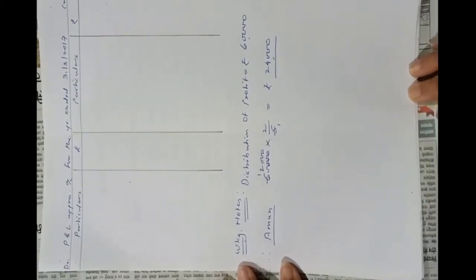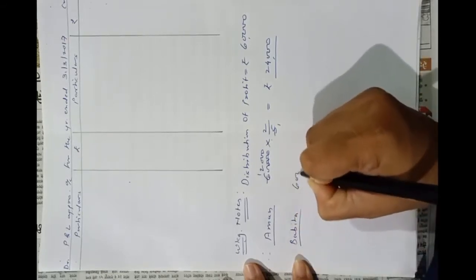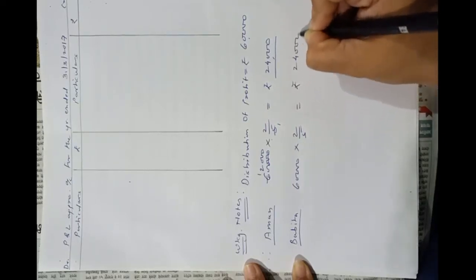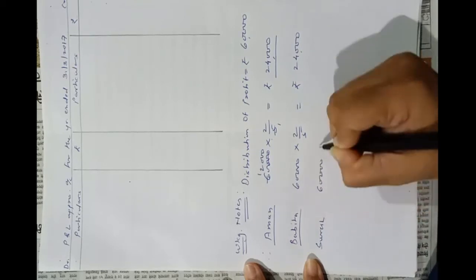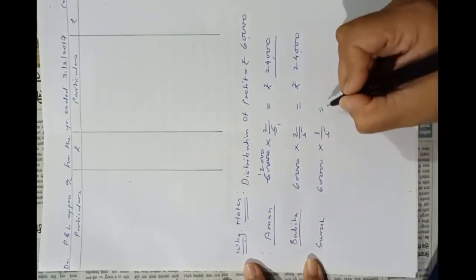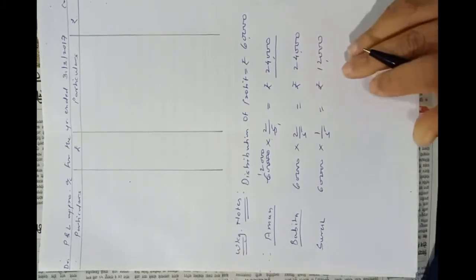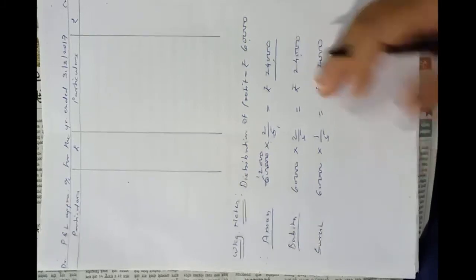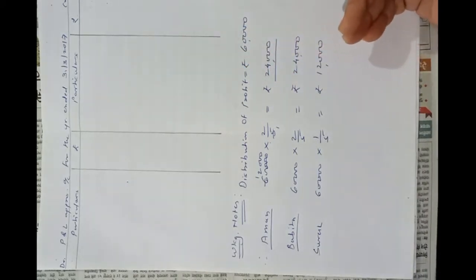Okay, now Babita, 60,000 into 2/5, then again she will get 24,000 rupees. And now Suresh, 60,000 into 1/5, so it will be rupees 12,000. Now see, Suresh's share, that is rupees 12,000, is more than the guaranteed amount to him, so there is no need for any adjustment of amount. He will get 12,000 rupees from this profit.